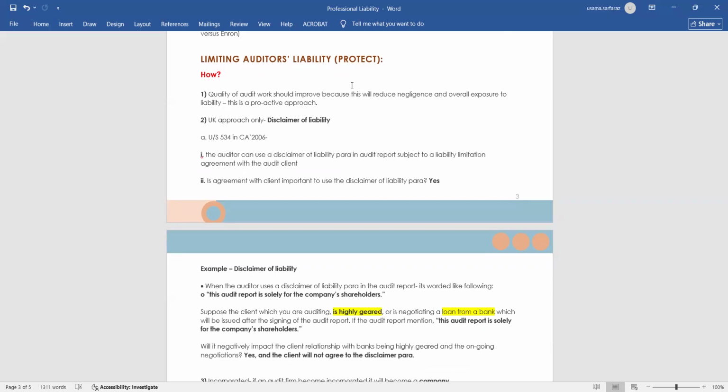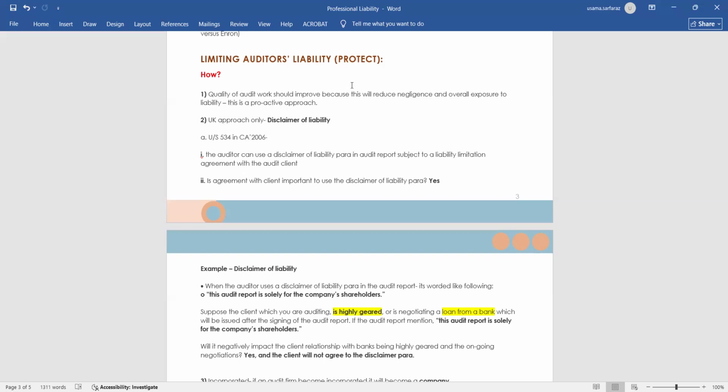Now, point two, UK approach only. In case of a UK based client, there is a disclaimer of liability paragraph. It means if an auditor mentions a disclaimer of liability paragraph in his report, the auditor restricts his report only to the shareholder, not for general purpose.